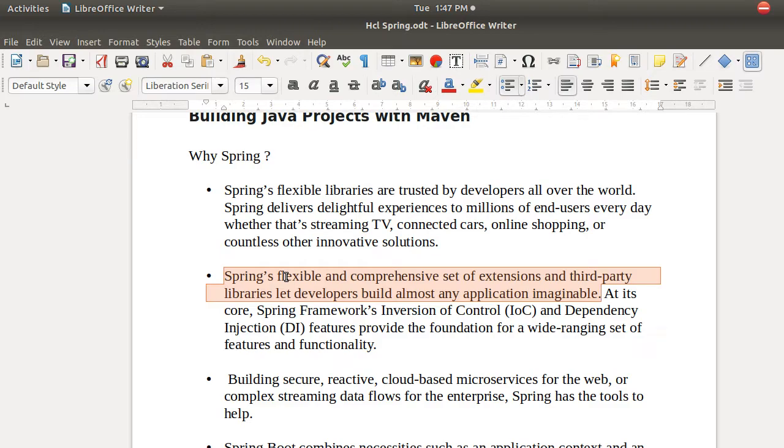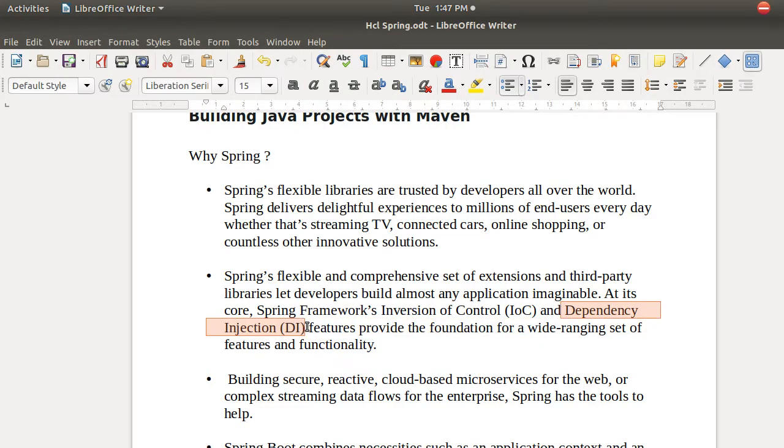So let us understand, why should we go for Spring framework? We already know core Java, right? Or we know J2EE. We have servlets, and we have JSP. Why can't we use servlets and JSP? Why should we go for Spring? That is one thing we should know. Spring provides some basic things, features like inversion of control and dependency injection.